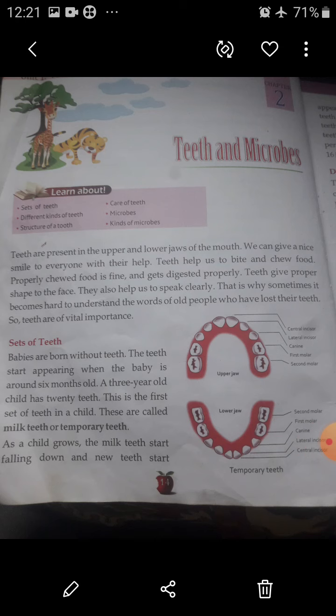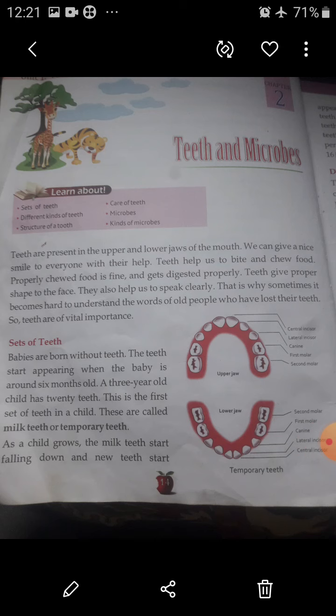Teeth are present in the upper and lower jaws of the mouth. We can give a nice smile to everyone with their help. Teeth help us to bite and chew food. Properly chewed food is fine and gets digested properly.